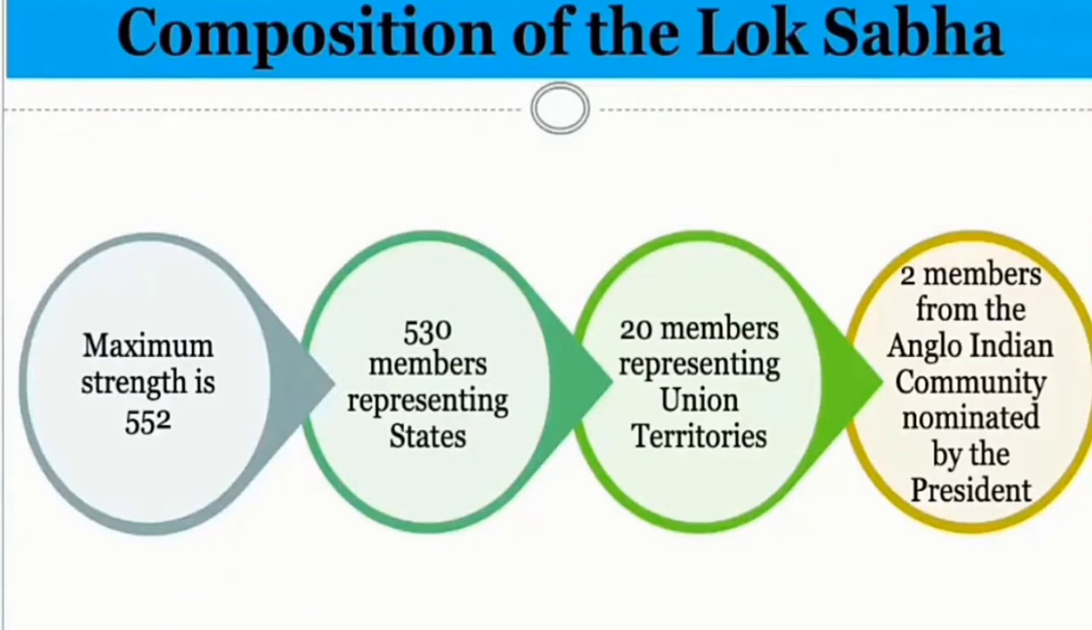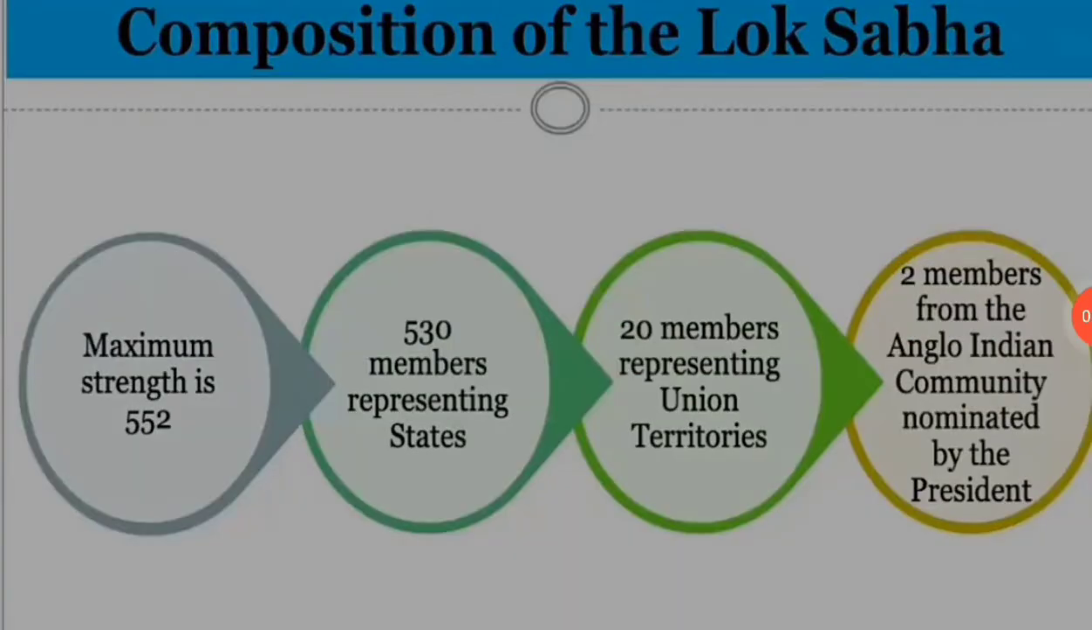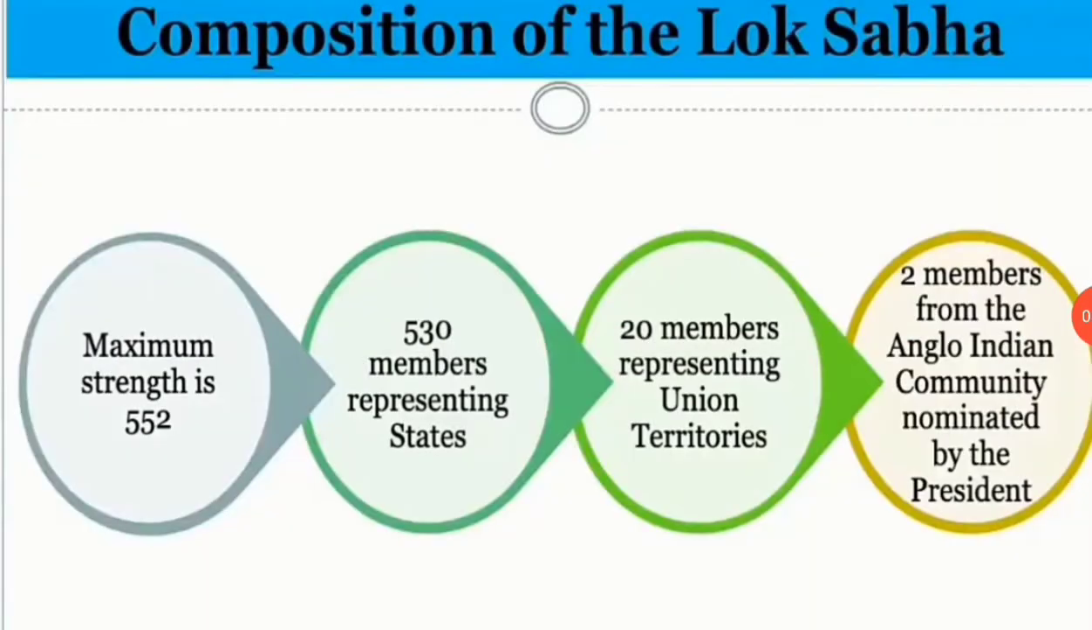So then we have composition of Lok Sabha. The maximum strength of the Lok Sabha provided by the Constitution is 552. Out of this, up to 530 members can represent the states, and not more than 20 members shall represent the union territories. In addition to it, 2 members of the Anglo-Indian community may be nominated by the President to the Lok Sabha in case he feels that this community is not adequately represented.